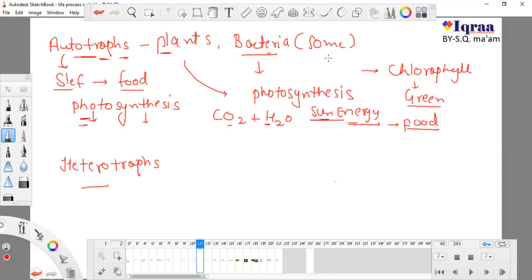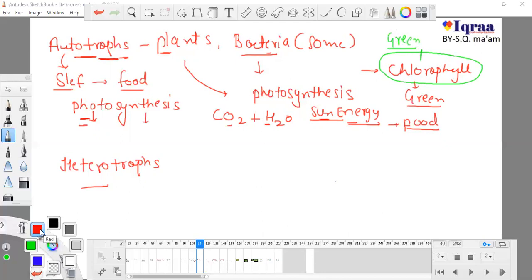That's why plants and bacteria are known as autotrophs. A very important thing, to produce food with the help of sun energy, or to produce food for ourselves, for own selves, as plants and bacteria are doing, is something that should be present in a cell, and that is known as chlorophyll, and the color of chlorophyll is green. That's why plants look green. So the production of food by taking carbon dioxide, water and sun energy is because of this chlorophyll.